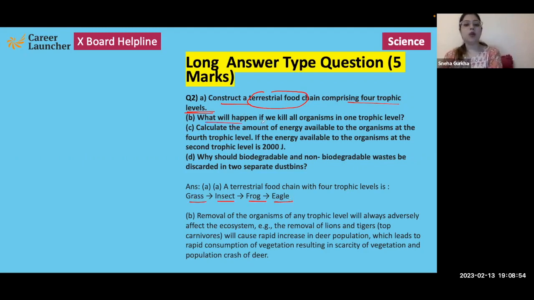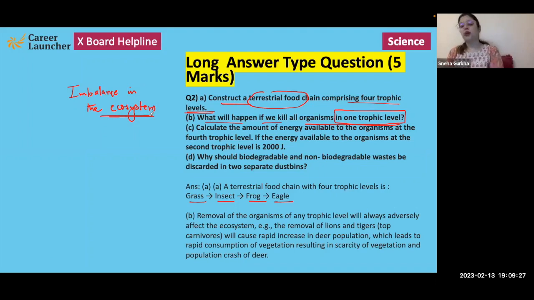Next, what will happen if we kill all organisms in one trophic level? If the organisms of a particular trophic level are killed, it is going to create imbalance in the ecosystem, because each organism present at each trophic level is a part of the food chain.